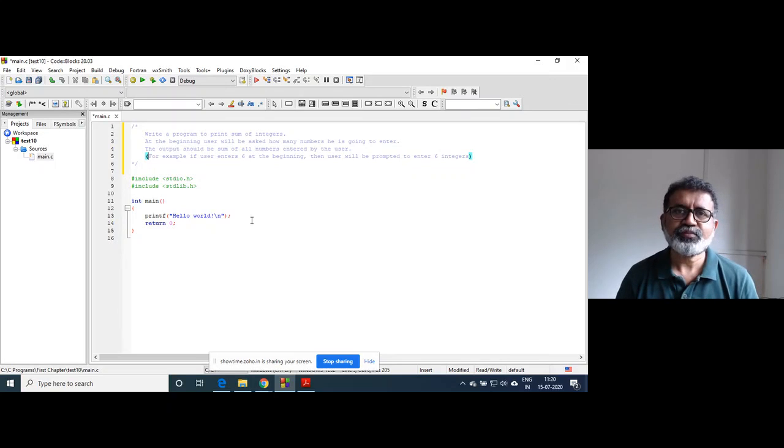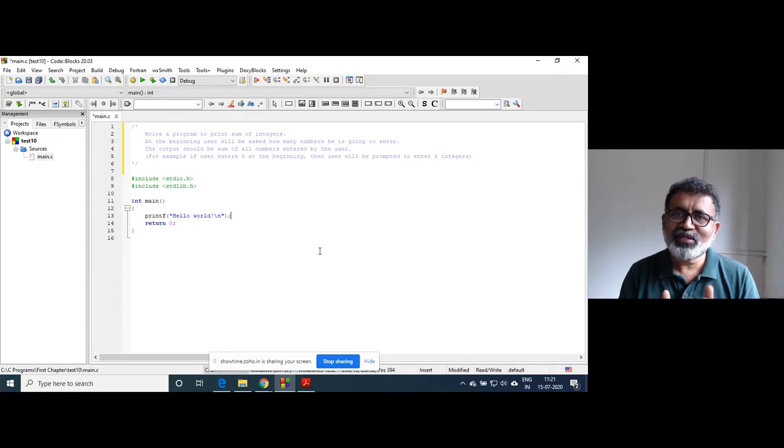Okay. So what does it mean? How many integers are going to be entered? That will be decided by the user. So a little bit of changes are required in the loop construct. Earlier, we were running that loop for predefined counts, like i less than or equal to 10, i less than or equal to 5.